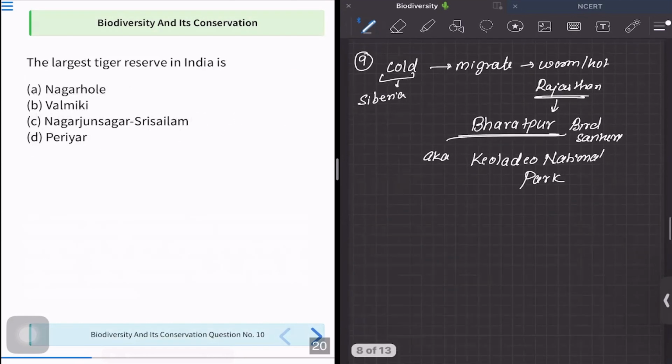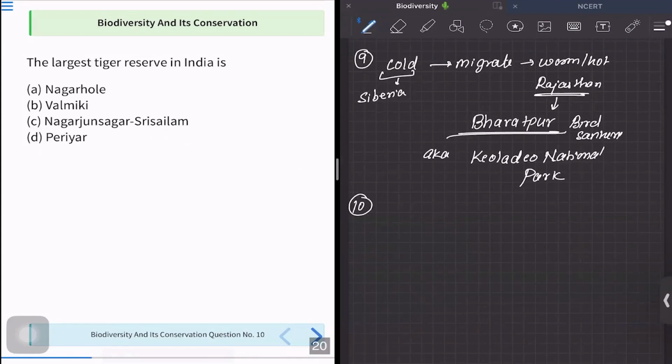We have discussed it. Now let us move to question number 10. In question number 10, they are asking us: the largest tiger reserve in India is present in? Now again, in this chapter there is less conceptual understanding and more fact-based learning. This is one of those chapters where you have lots and lots of facts, but these facts are important because they are being asked repeatedly in your questions. So you can't escape these questions and these facts. You are supposed to understand and learn this. So we are there to help you.